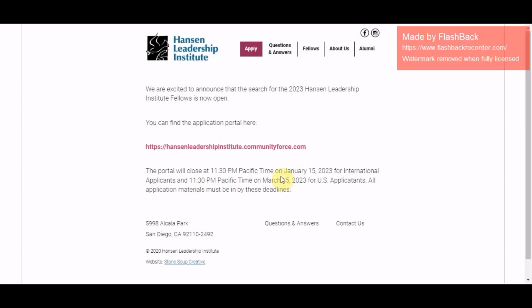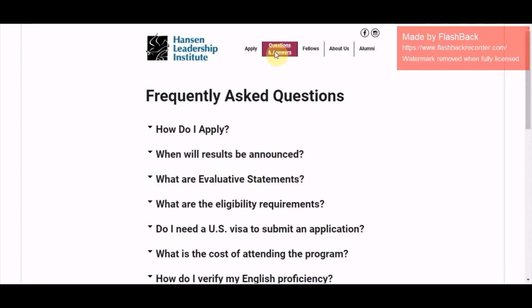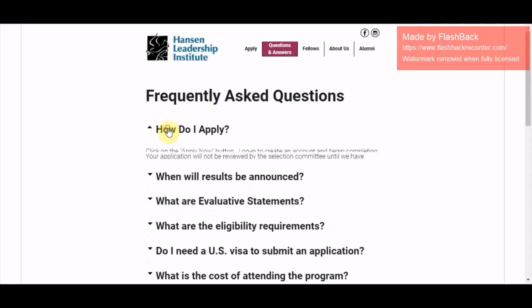So today we will talk about the Hansen Leadership Institute. It is a fully funded program in the US, at the University of San Diego. So we will check the questions and answers in order to guide you on how to apply for this program. As you can see, the first one says, how do I apply?